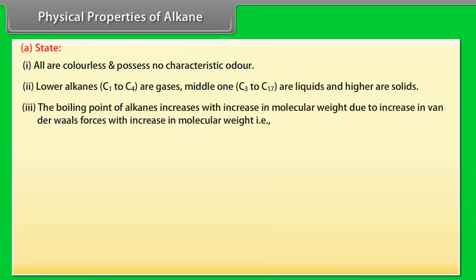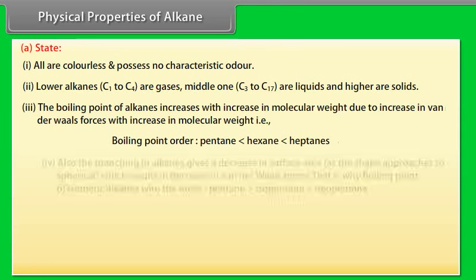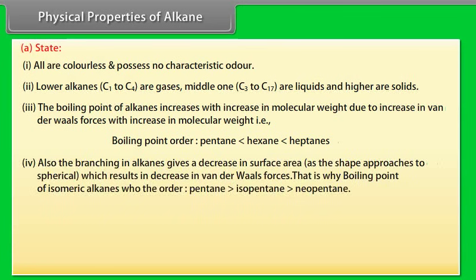Number 3. The boiling point of alkanes increases with increase in molecular weight due to increase in van der Waals forces with increase in molecular weight, that is, boiling point order: pentane is less than hexane is less than heptane. Number 4. Also, branching in alkanes gives a decrease in surface area as the shape approaches spherical, which results in decrease in van der Waals forces. That is why the boiling point order of isomeric alkanes is pentane is greater than isopentane is greater than neopentane.